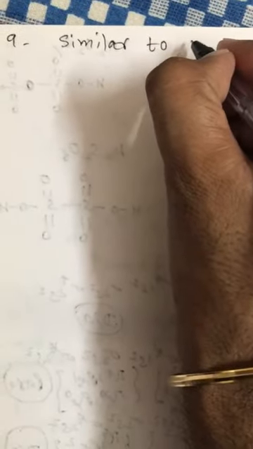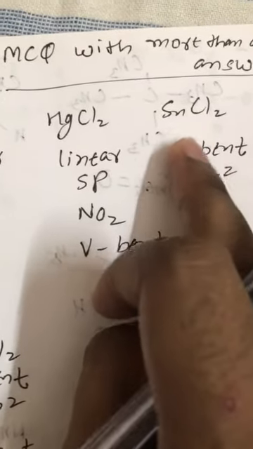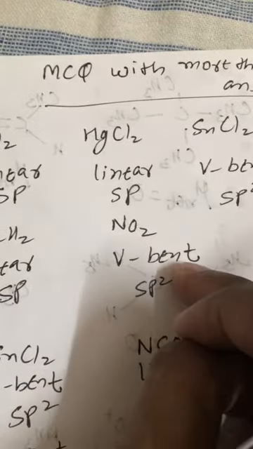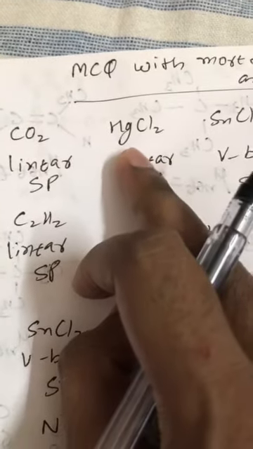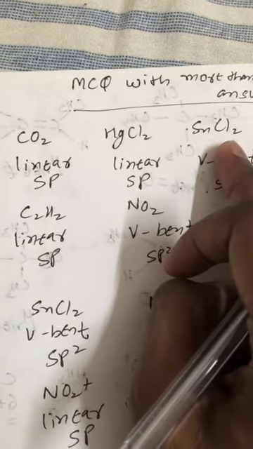Question number 9 is already discussed in question number 1. So it is similar to question 1, where the structure of CO2 was linear, the structure of HgCl2 was also linear, the structure of SnCl2 is V-bent, while the structure of NO2 is also V-bent, and the structure of C2H2 is linear. So CO2 is isostructural with HgCl2 and C2H2, but it is not isostructural with NO2 and SnCl2.